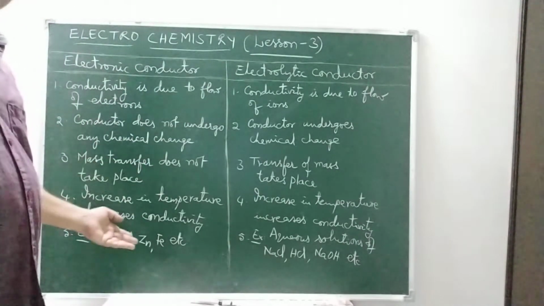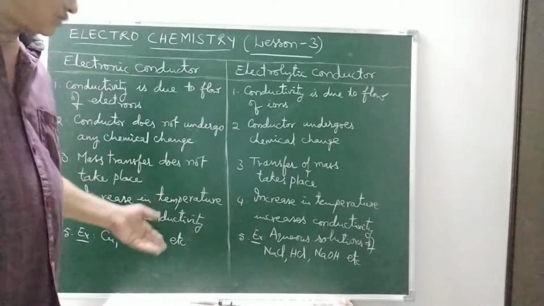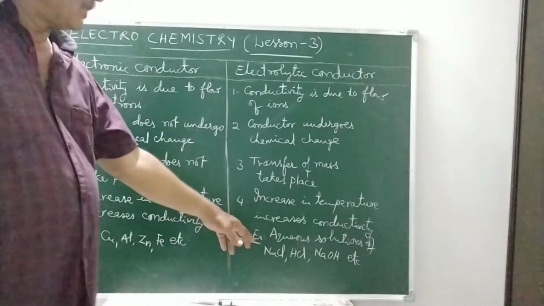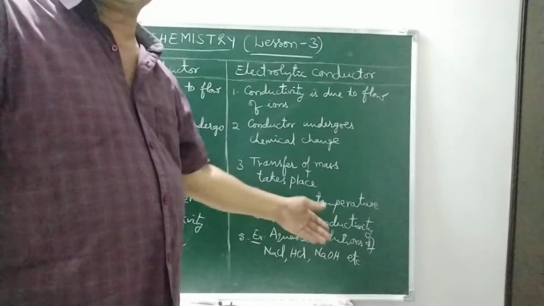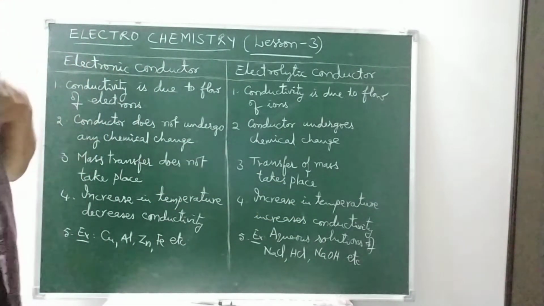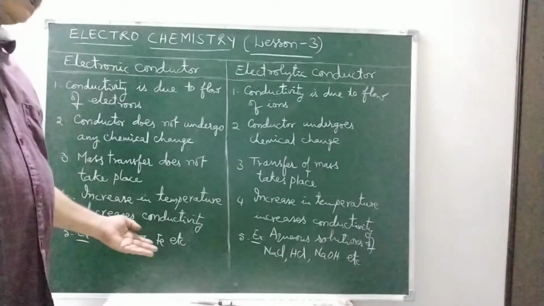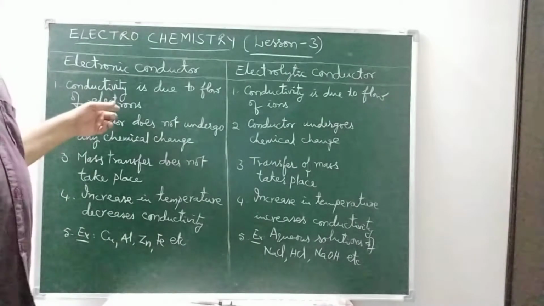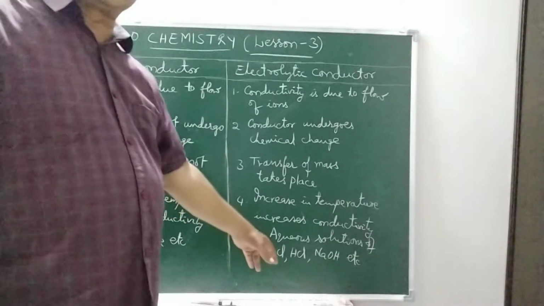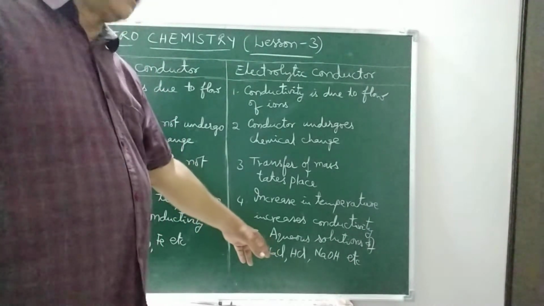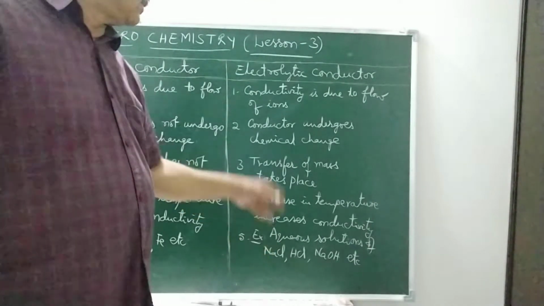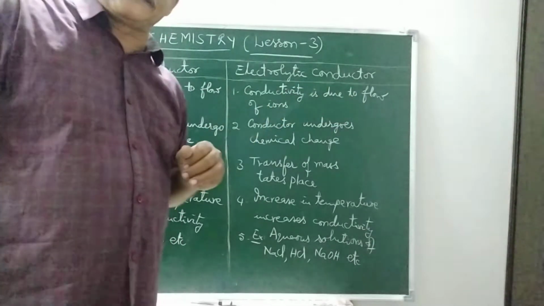First of all, you take examples. From those, you can easily understand these points. Copper, aluminum, zinc, iron, etc. are called electronic conductors. And aqueous solutions of NaCl, HCl, NaOH, copper sulfate, zinc sulfate, etc. are electrolytic conductors. Right? So, if we take copper, aluminum, zinc, etc., in these free electrons are present. So, conductivity is due to flow of electrons. In aqueous solutions or in molten state, free ions are formed. So, conductivity is due to the flow of ions.